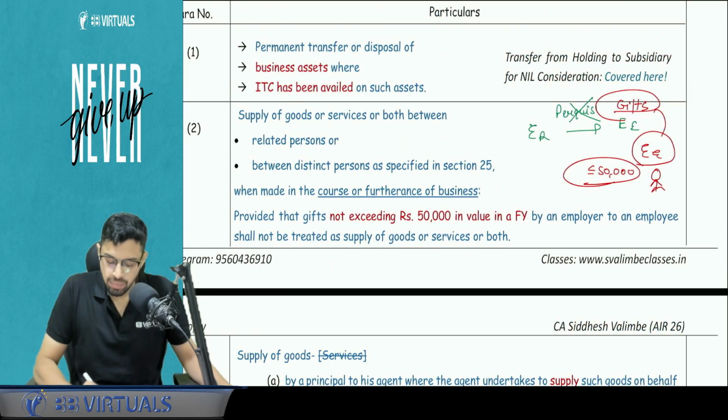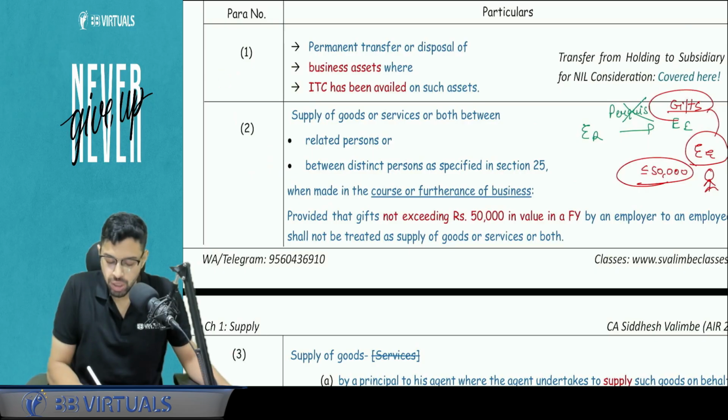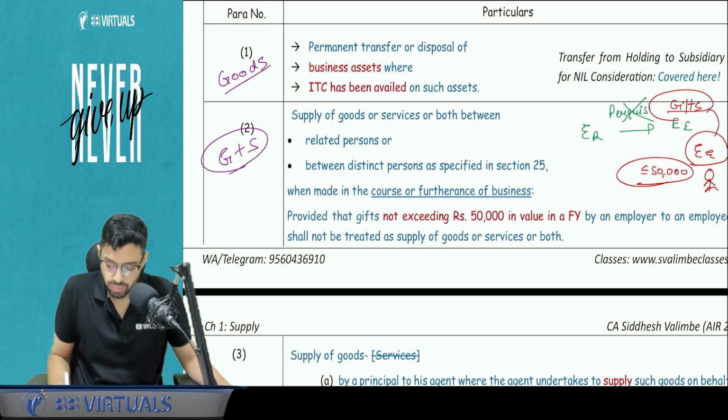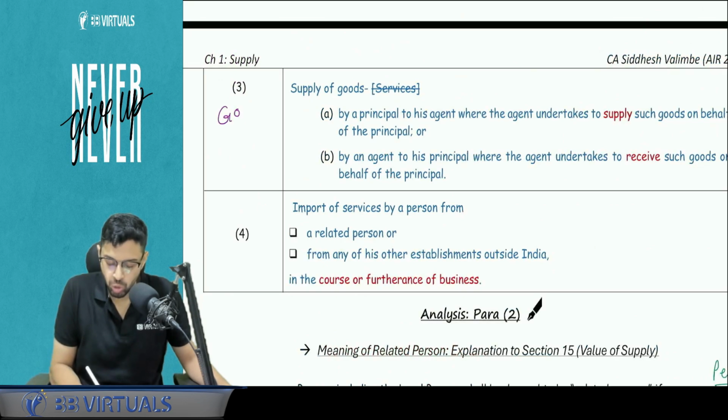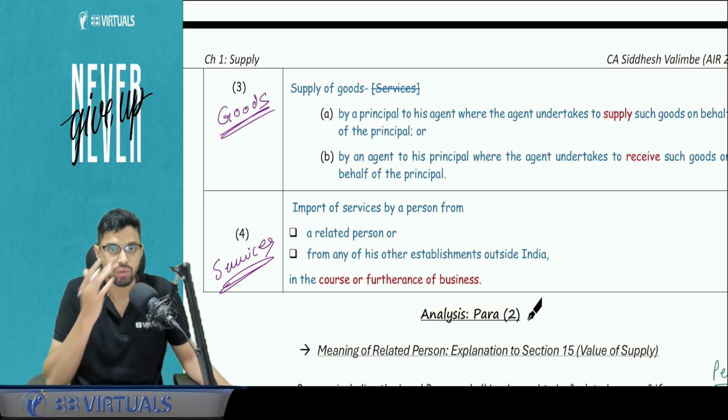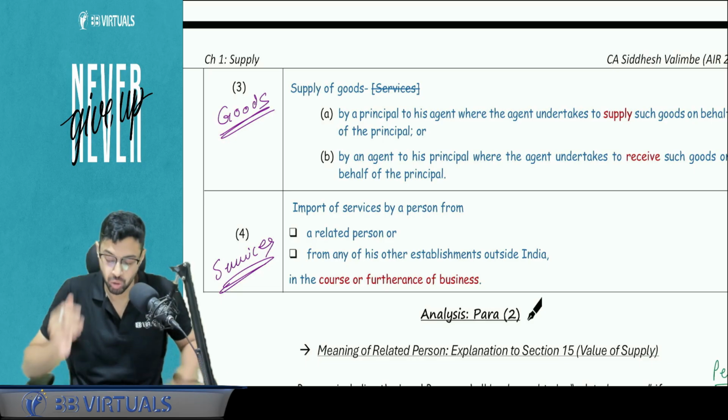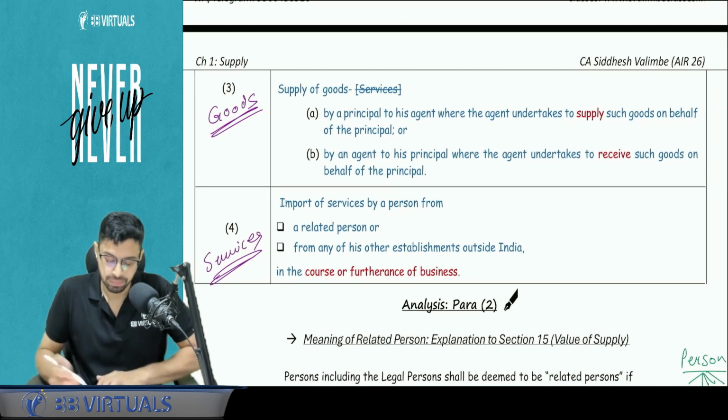In my first paragraph, I'm talking only about goods. In my second paragraph, I'm talking about goods plus services both. In my third paragraph, I'm going to talk only about goods. Very important, pay attention. In the fourth, I'm going to talk about services. You can write it down if you have my book. Otherwise, you can make your notes in your own book or just understand this.